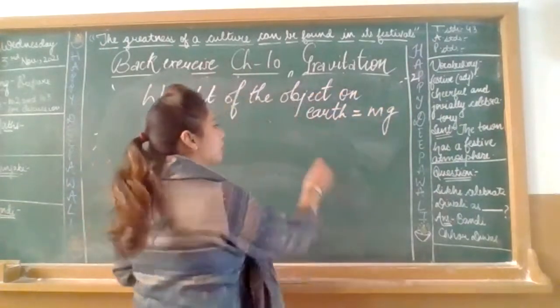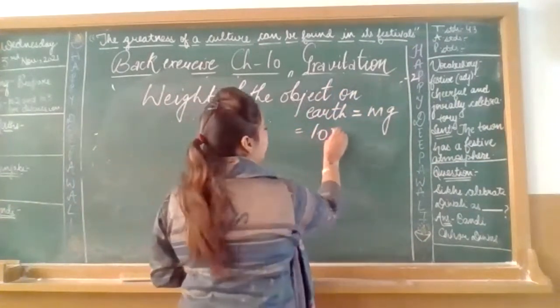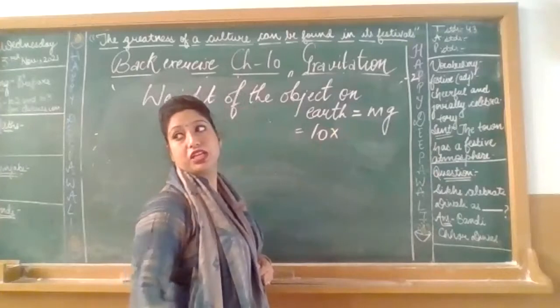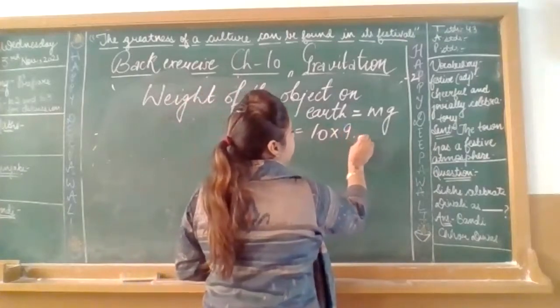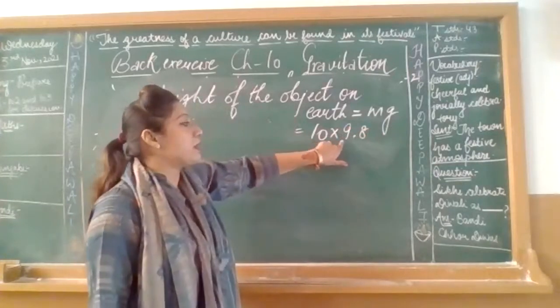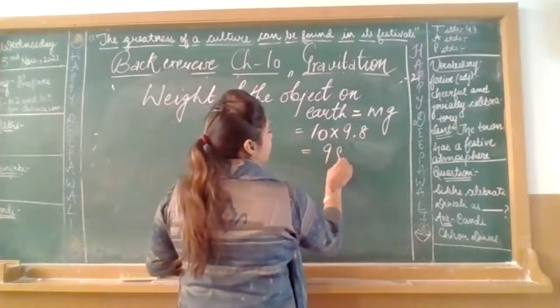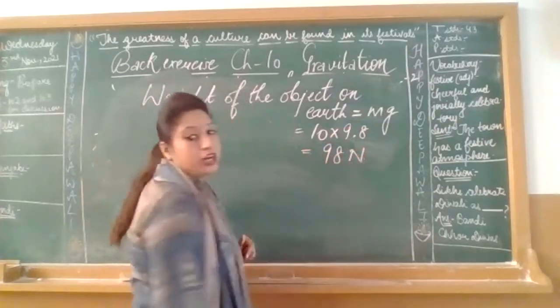How much mass is given? Mass is 10 kg. And what is the value of g? 9.8. So 10 multiplied by 9.8 comes to 98. So it will be 98 Newton.